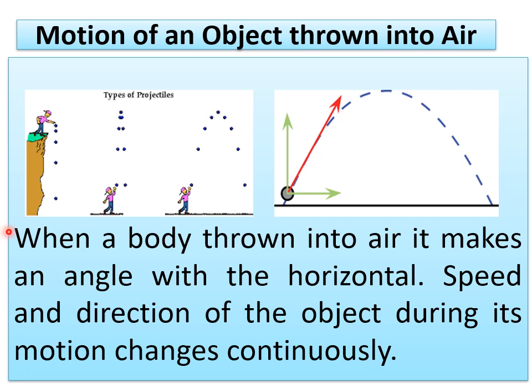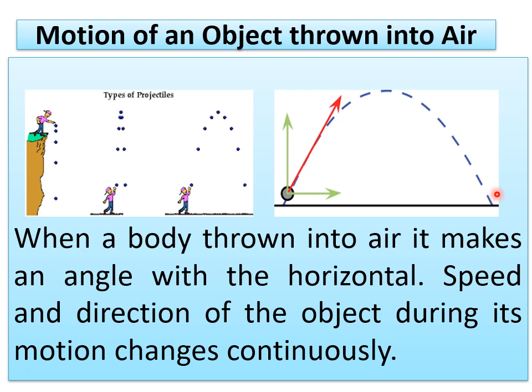Now one more activity we have to discuss here: motion of an object thrown into air. These two conditions we have already discussed. If you are throwing a ball into the air, we observe the path is like this. This path is named a projectile. About this projectile you are going to learn in the higher classes.